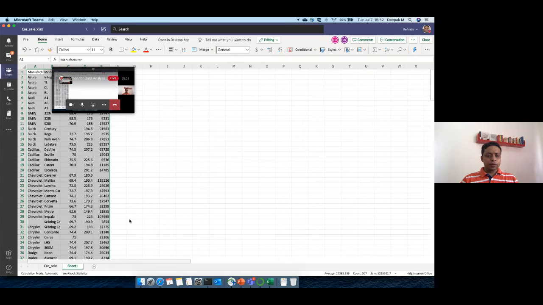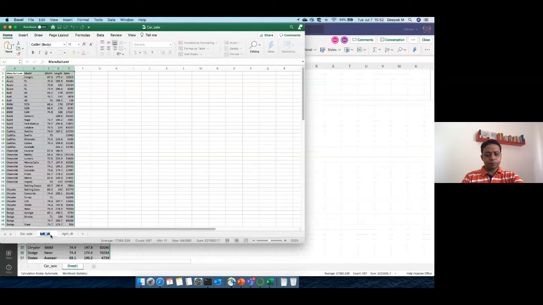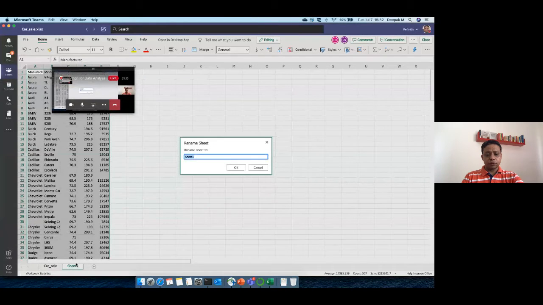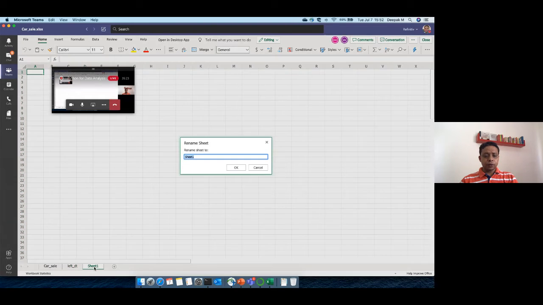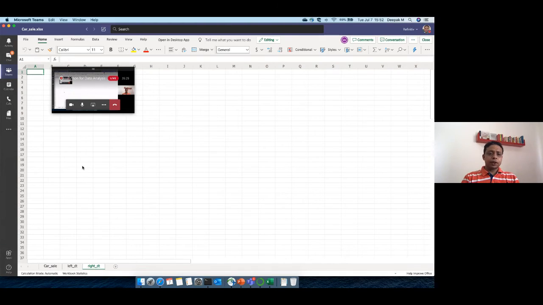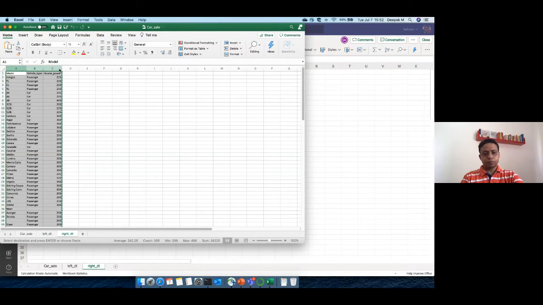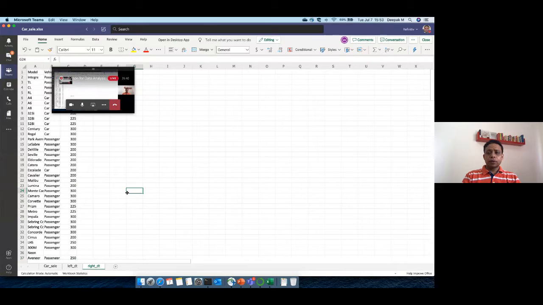What should we call it, left or right? This is left DT. Go here, call it left DT. Now I'll add one more sheet and call it right DT. For your reference, I'll go back and copy the data from there. OK, and then I'll close it.